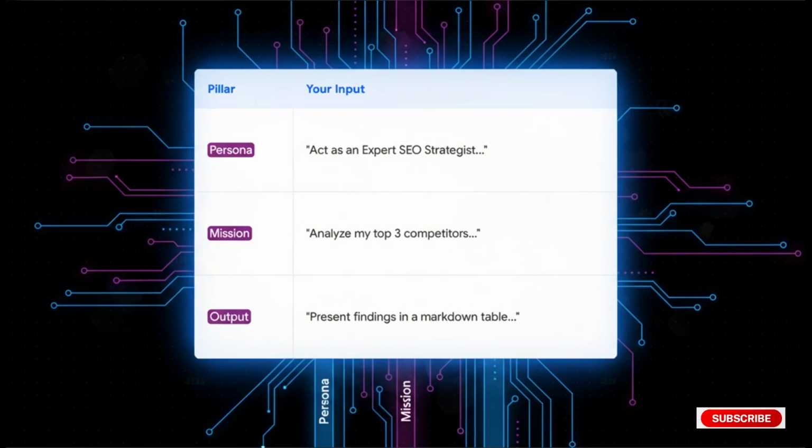Pillar 1, we assign the persona expert SEO strategist. Bam. Pillar 2, we define that precise mission, analyze 3 specific competitors and find their content gaps and weaknesses. And Pillar 3, we control the output. We demand a markdown table, a professional tone, and those crucial semantic clusters. This is your template. Go use it.